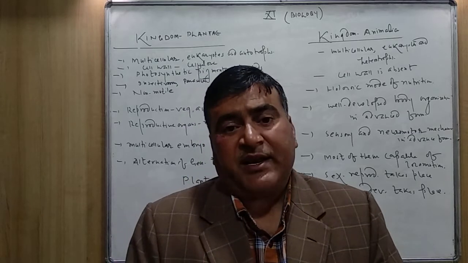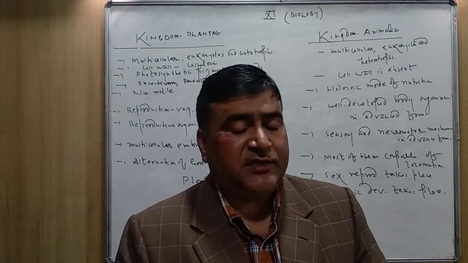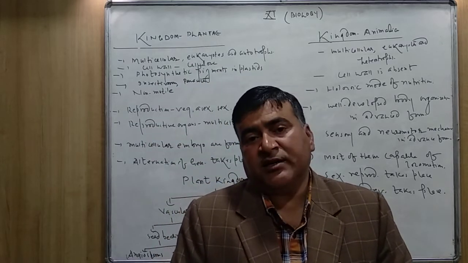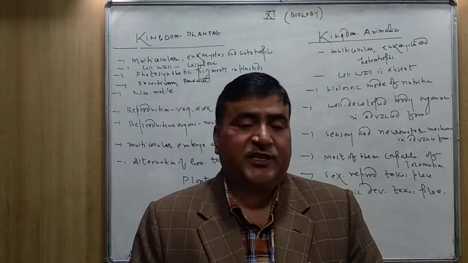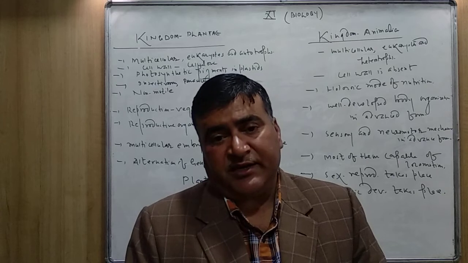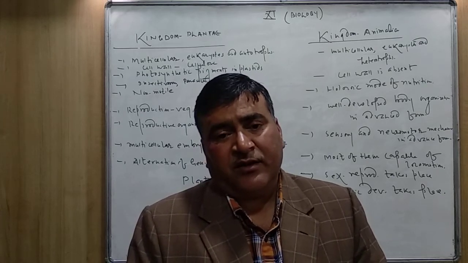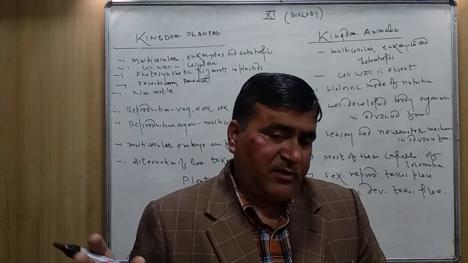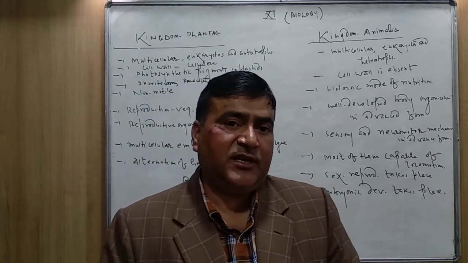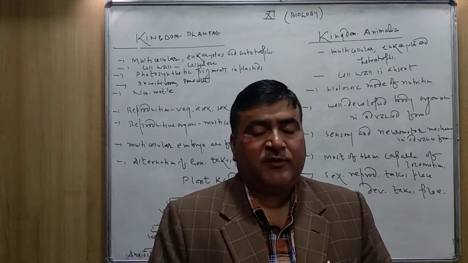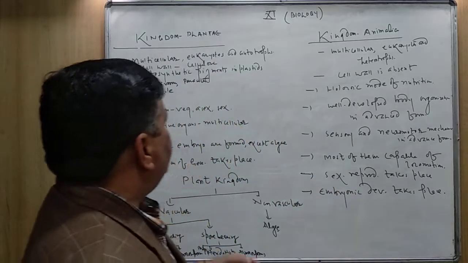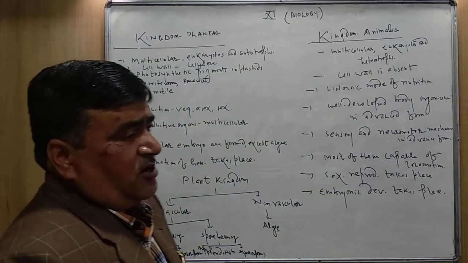Some of the plants are parasites also. There is an angiosperm plant, the name of this plant is Cuscuta. Cuscuta is a parasitic plant which takes its food from the other plant. It is a stem parasite. So generally the plants are autotrophs, but still some of the plants are insectivorous, and some are even parasites, like Cuscuta.